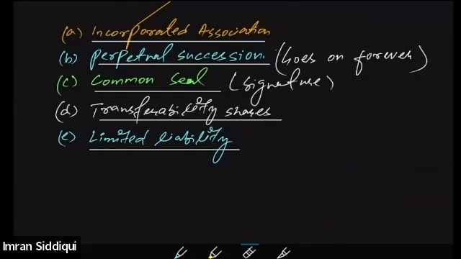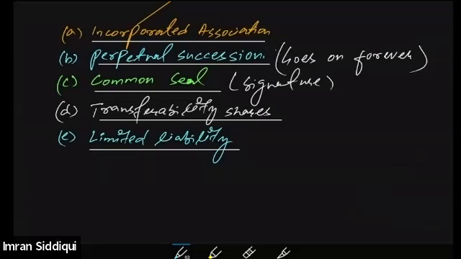So what I'm trying to explain here is that this feature is completely different from the other forms of business. Like in case of proprietorship or partnership, the partners and the proprietor have unlimited liability. That means unless and until all the liabilities of the business get discharged, no partner or proprietor can be discharged from his obligation towards the business.